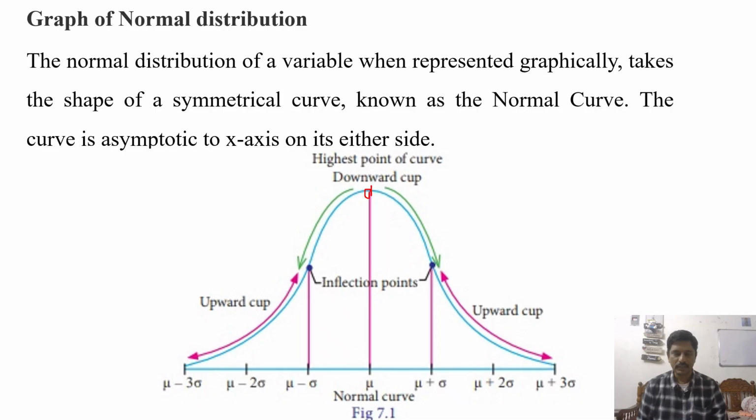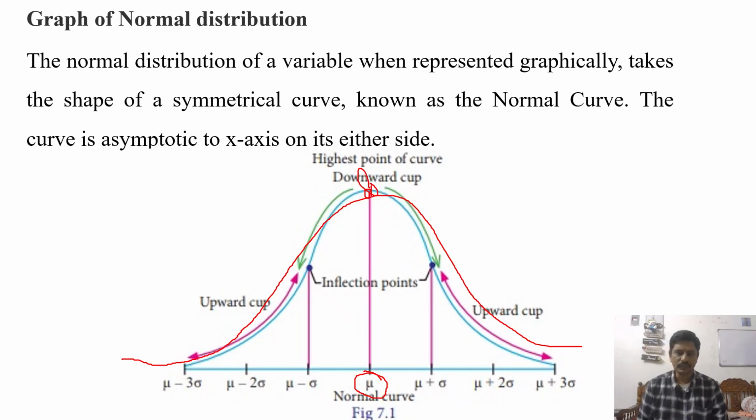The normal distribution has the highest probability at the point mean, x equal to mu. This is the peak point of the normal curve, and in the remaining cases the curve is like this. This is the shape of the normal curve.